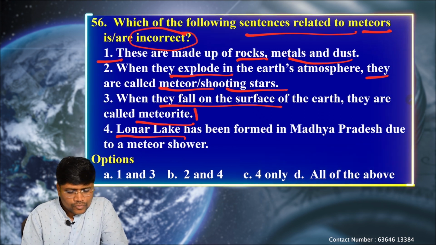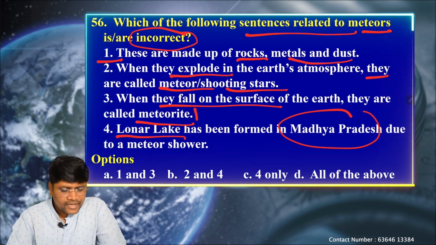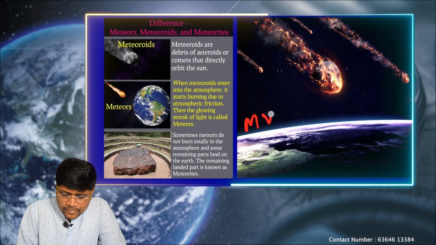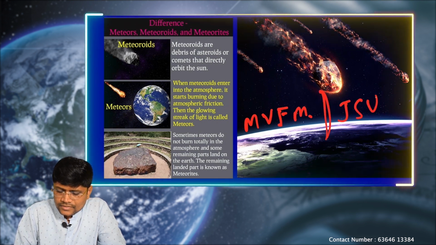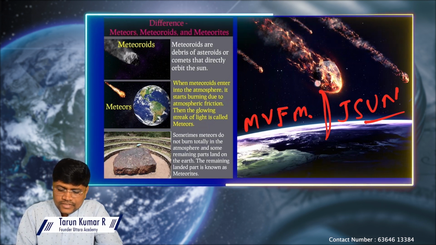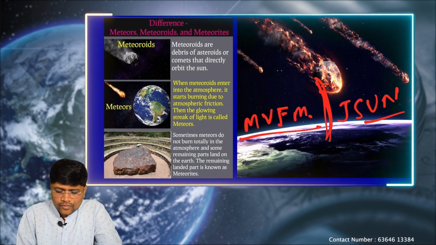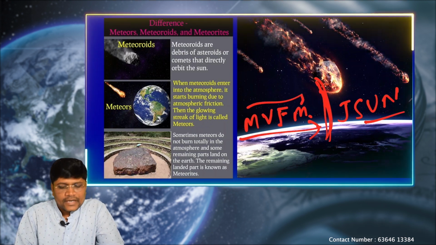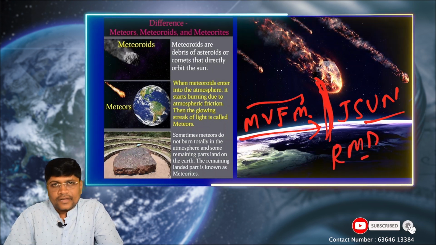Next, the fourth one: Lonar Lake has been formed in Madhya Pradesh due to meteor shower. Okay. See, we have the solar planets like Mercury, Venus, Earth, and Mars. Next we have Jupiter, Saturn, Uranus, and Neptune. So these asteroids are nothing but the broken debris or remnants left after the formation of these inner planets. That's why these are called the terrestrial planets, and their debris are nothing but rocks, metals, and dust particles.